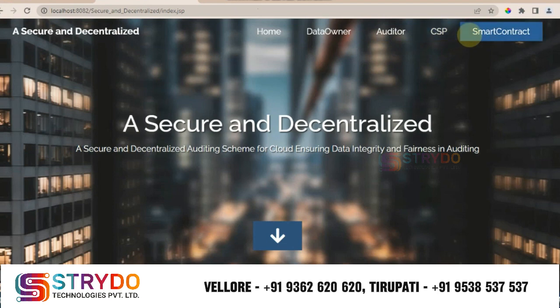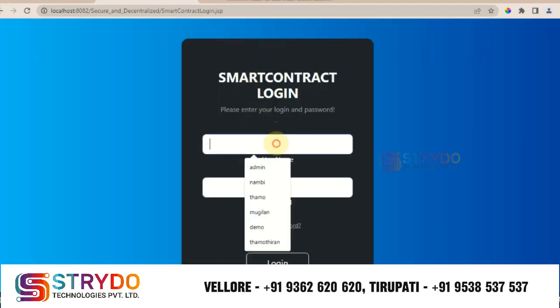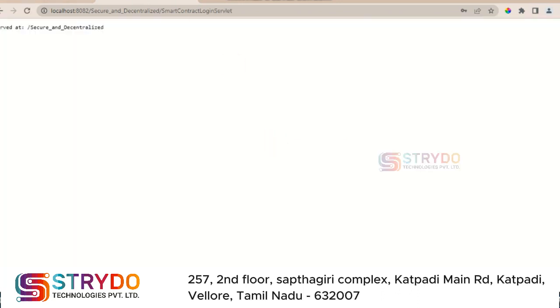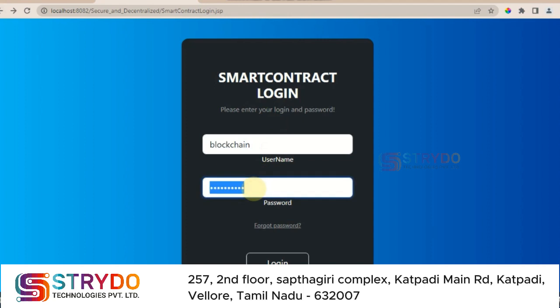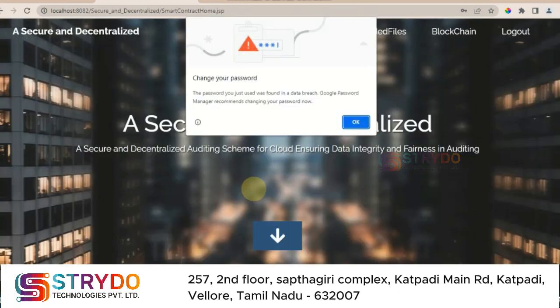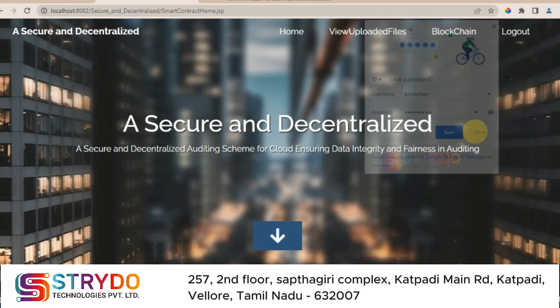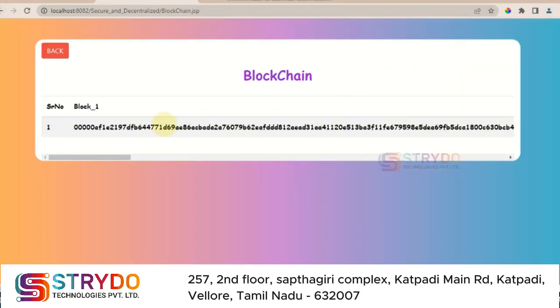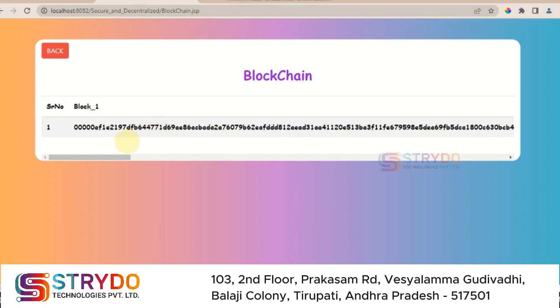If you need to view the blockchain process, you can log into the smart contract. Once logged in, you can check the information: what has been uploaded, the uploaded file, the blockchain that has been generated, and how many blocks the information has been converted into. All of this can be viewed as hash values.